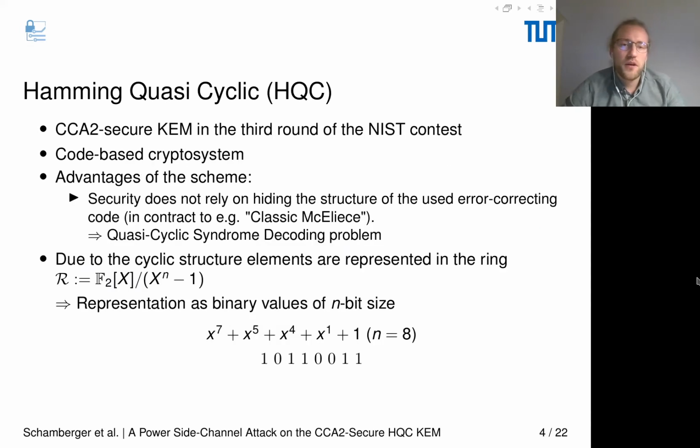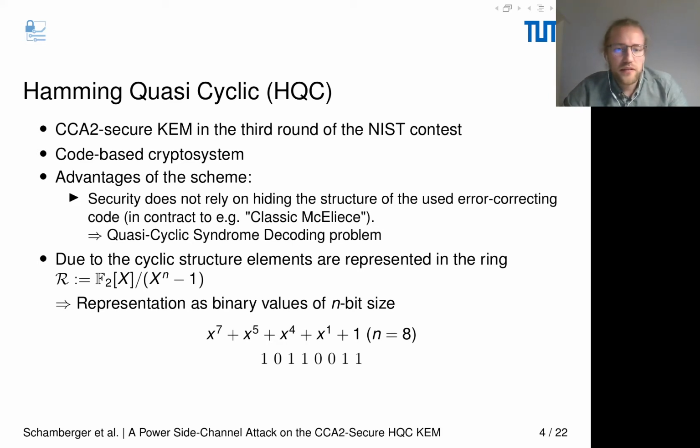Let me introduce you to Hamming Quasi-Cyclic, HQC. HQC is a CCA2-secure KEM in the third round of the NIST contest. It's a code-based cryptosystem, and it has advantages over other code-based cryptosystems. Its main advantage is that its security does not rely on hiding the structure of the used error-correcting code, in contrast to, for example, classic McEliece. HQC is based on the quasi-cyclic syndrome decoding problem, which is a well-understood problem in coding theory.